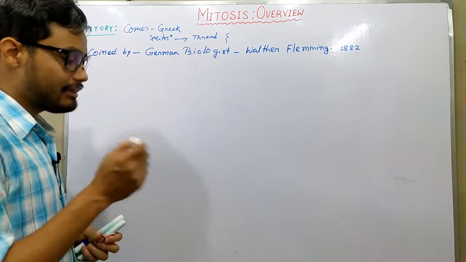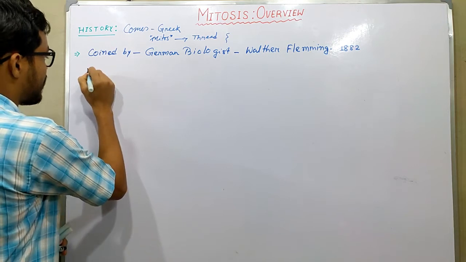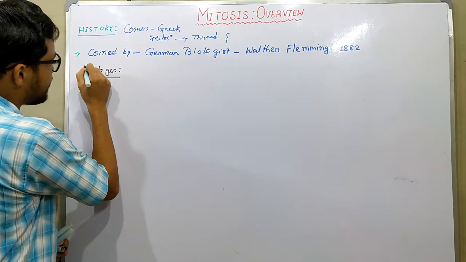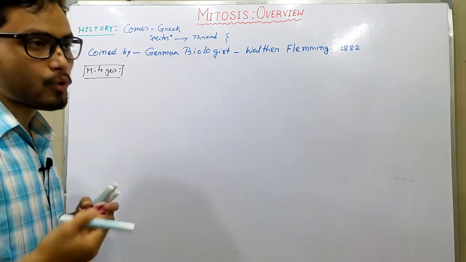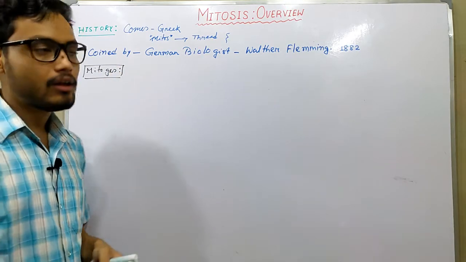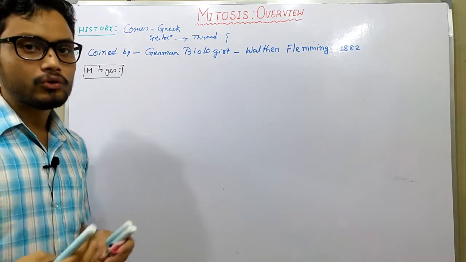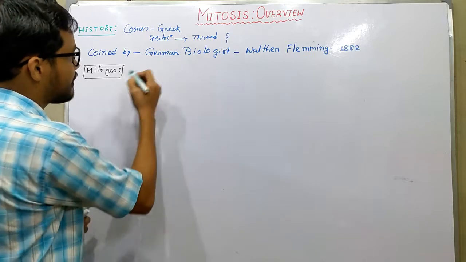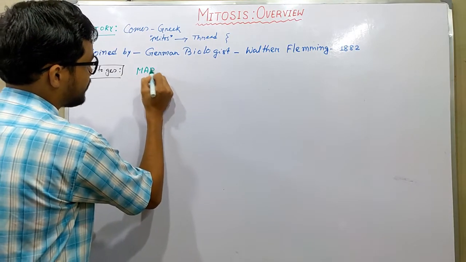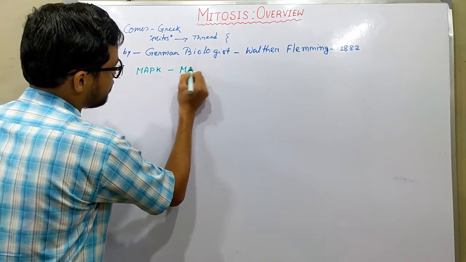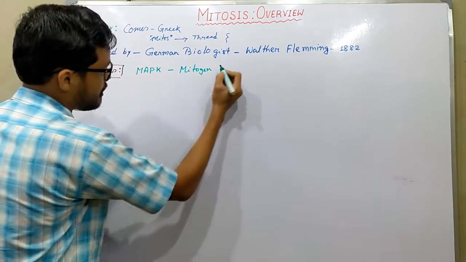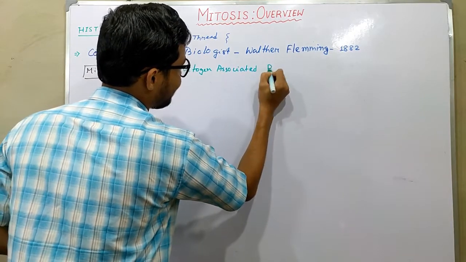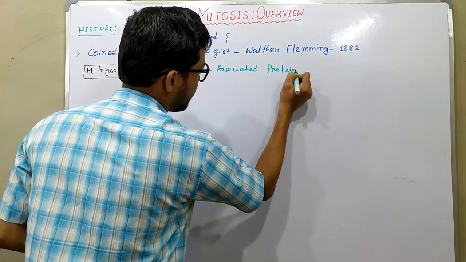The first important thing is mitogens. So what are they? Mitogens are specifically some kinds of proteins that are essential for a cell to conduct mitosis. One example of mitogens is MAPK, which stands for mitogen associated protein kinase.